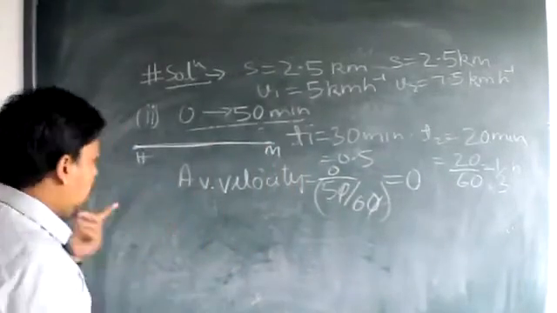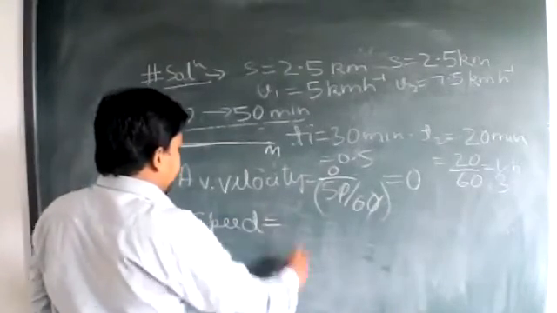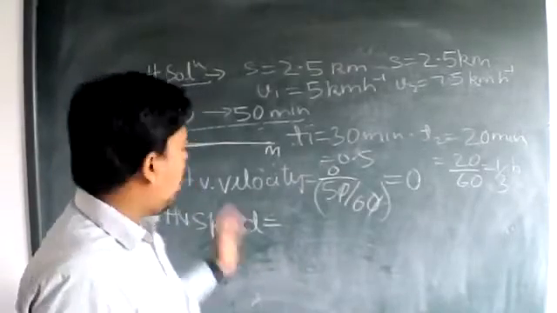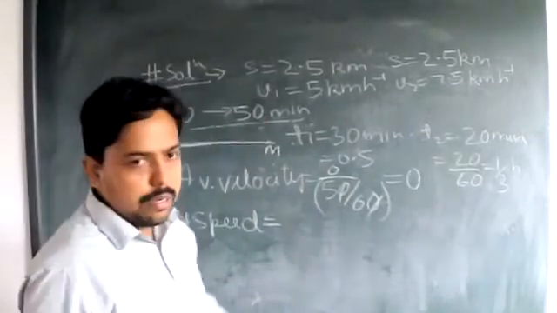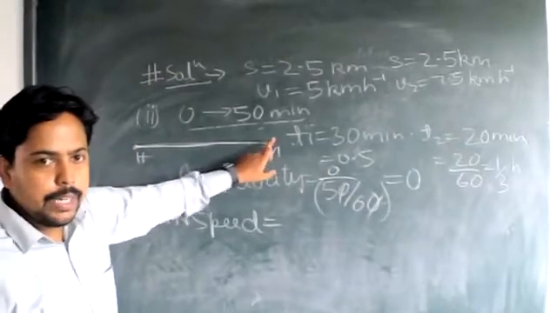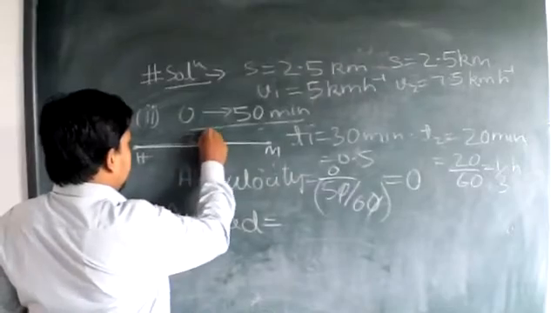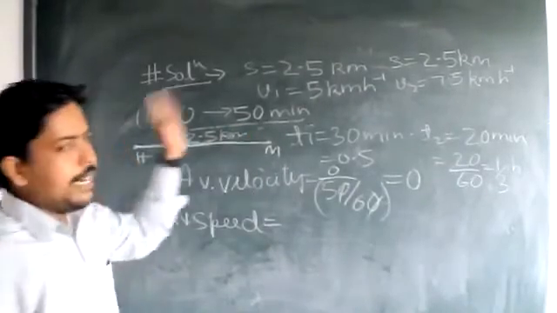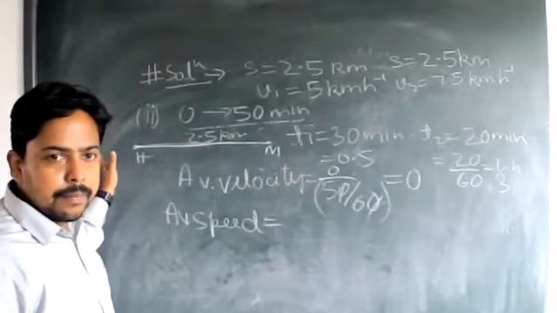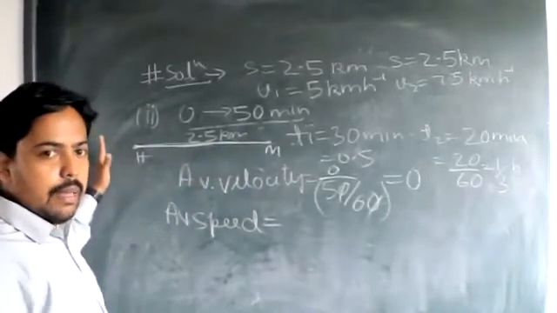Okay. Now, what will be the average speed? How much distance is he covering? Average speed is equal to distance upon time. How much distance is he covering in this time interval? 30 minutes from here to here, 20 minutes from here to here. Distance is how much? 2.5 kilometers. 5 kilometers. So how much net distance has he covered during that journey? 5 kilometers, because 2.5 while going, 2.5 while coming back.